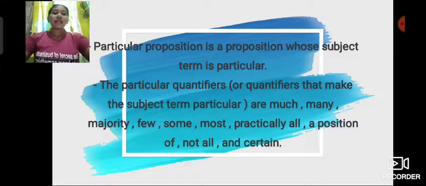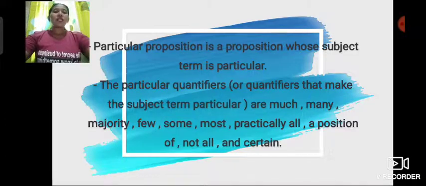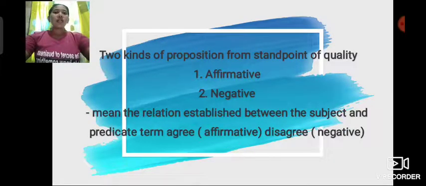So, an example of the particular is: Catholic priests are saintly. This sentence is particular because there are scandals found in the Catholic Church recently. So next, let's tackle the other kind.